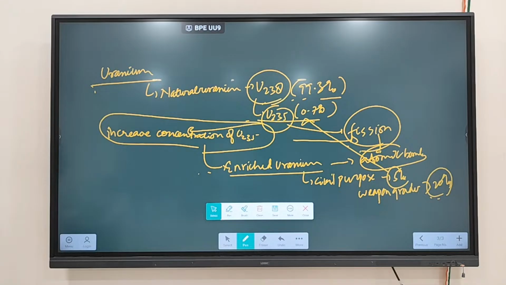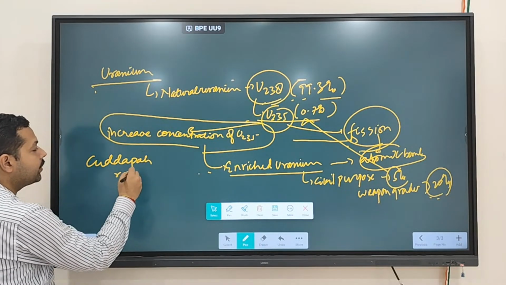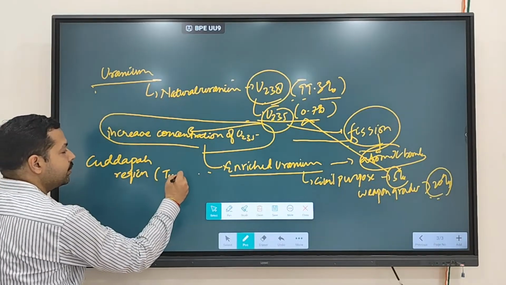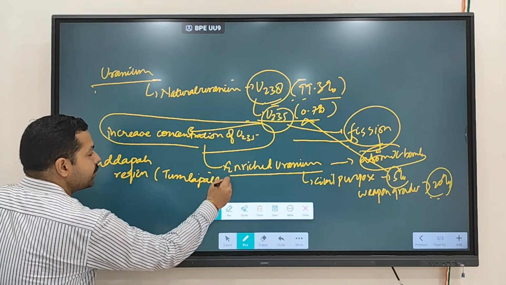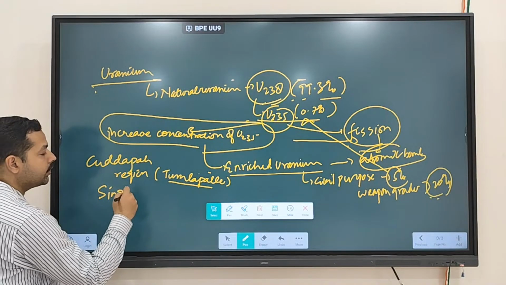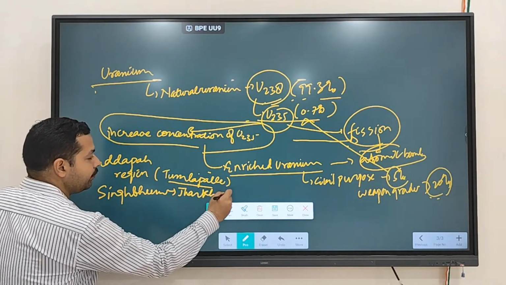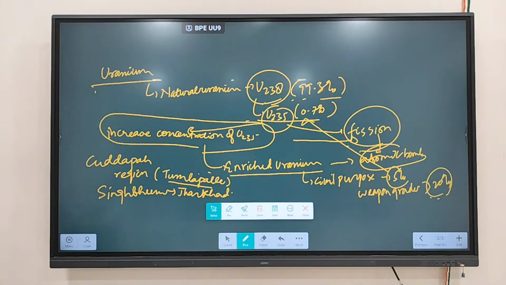Clear? Now, where do we find uranium in India? As we discussed, uranium is found in the Kadapa region, which is in Andhra Pradesh. There is a place called Tumlapalle, which is famous for uranium mining. There is also the Singhbhum region, which you'll find in Jharkhand, where uranium is also found. Clear?